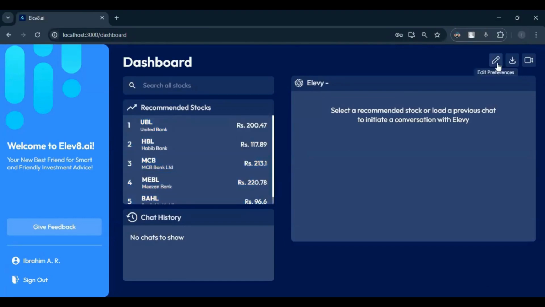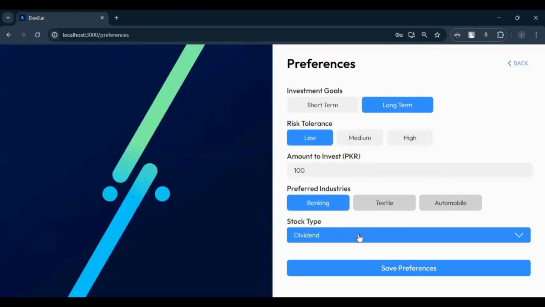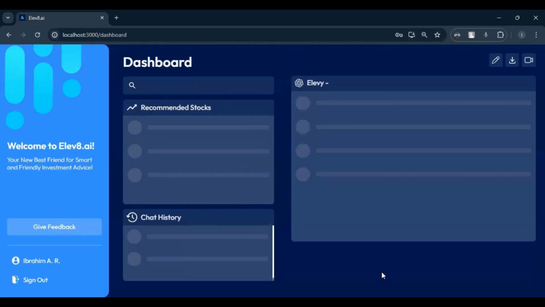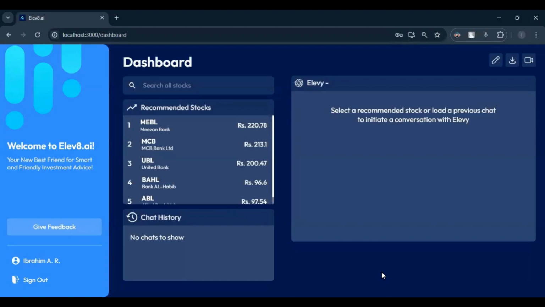So if I change these preferences, if I want to go for non-dividend paying stock, short term, for example, the changes will automatically be reflected in the recommended stocks. The recommendation engine will alter the recommendations based on my input. So now, as you can see, Mizan Bank is the best stock for me to invest in right now. And UBL has gone down a few spots. So this is how our recommendation engine works.